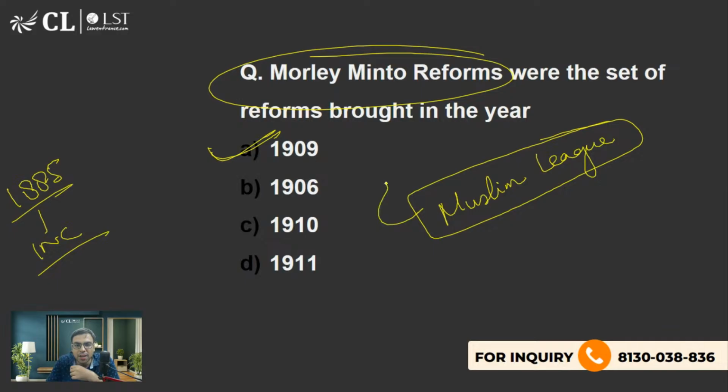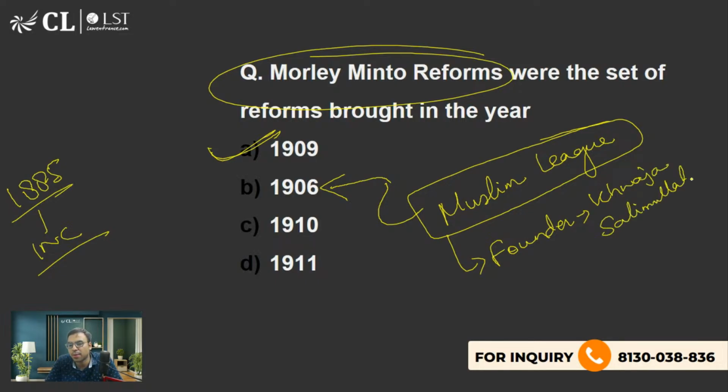It was formed in which year? 1906. Yes, very good. 1906 में it was formed. And the founder का नाम क्या है? ख्वाजा सलीमुल्लाह. ये पूछा था एग्जाम में कई बार. I have seen sometimes in some PYQs this question being asked. From Dhaka. Dhaka is actually in Bangladesh.